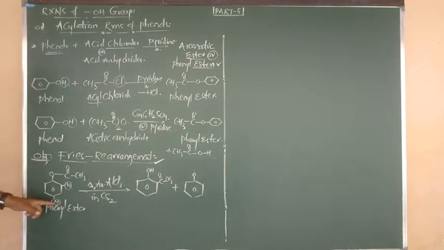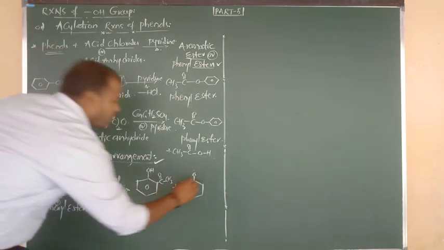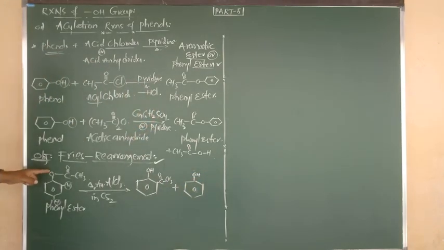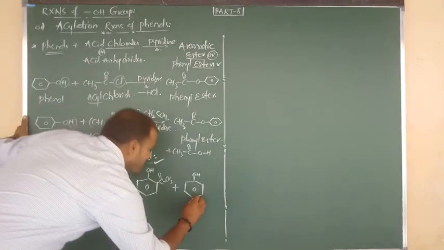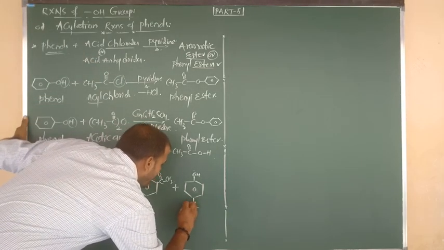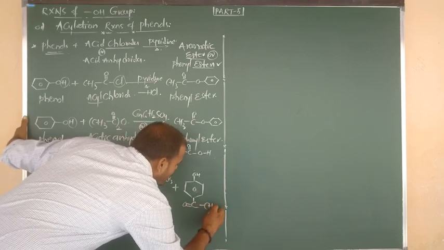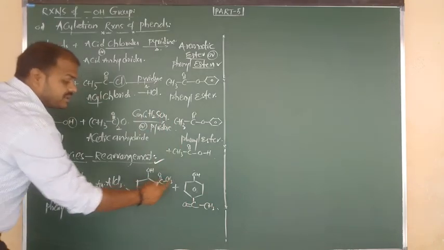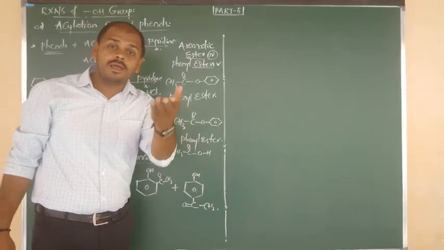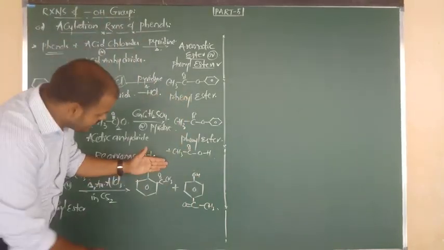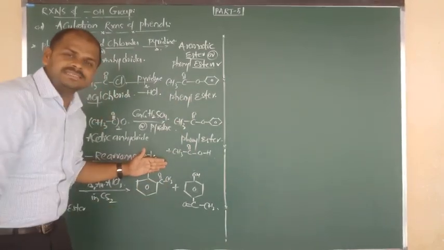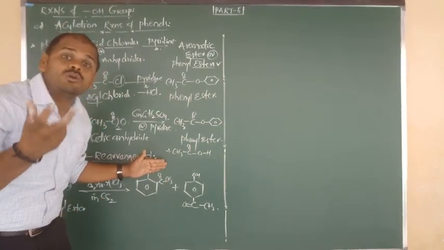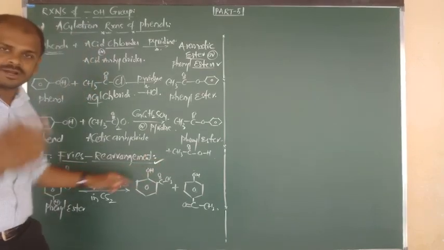Similarly, we can migrate the hydrogen from para to O. Again O becomes OH. After the shifting of hydrogen, this acyl group again undergoes migration towards the para place. So at the para place also, what do we have to write? Para also connected to C double bond O CH3. Okay. Benzene bonded to C double bond O CH3. You know very well, you studied a lot in first year. Benzene connected to C double bond O CH3. This is called acetophenone, but with hydroxy at the ortho place.